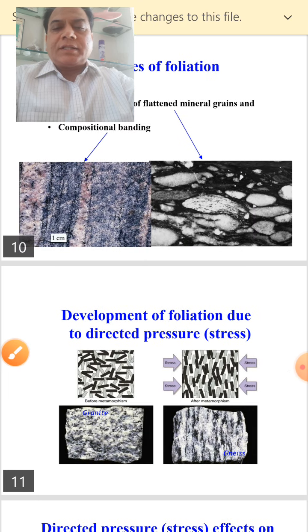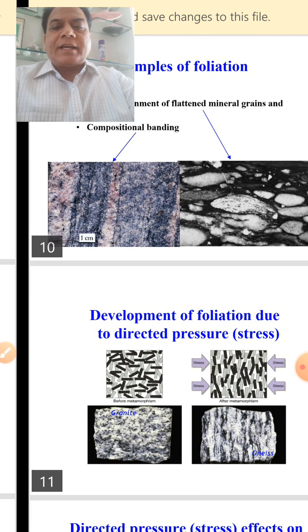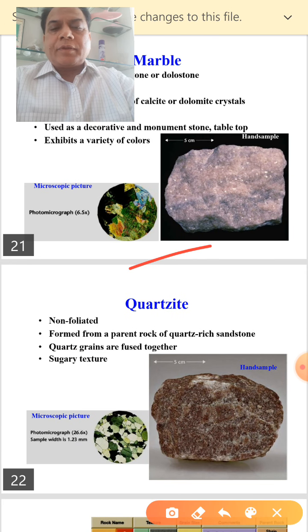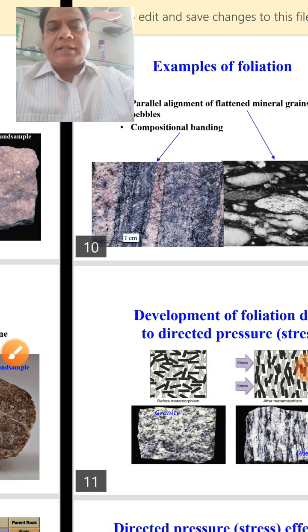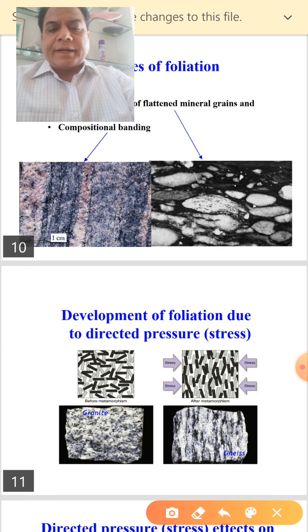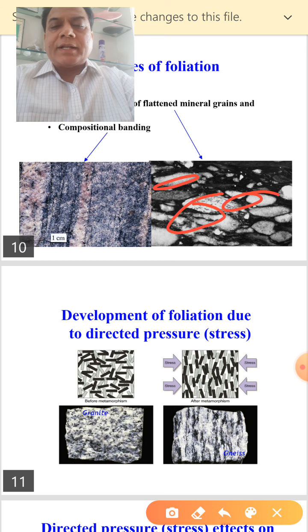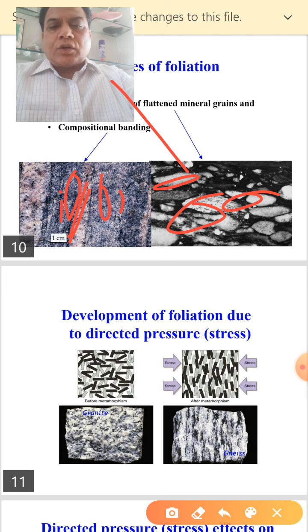Effect of foliation: the minerals have elongated. In this diagram you can see the grains have elongated, right? They are showing this elongation direction. This is the segregation of minerals, which is again a foliation. This is compositional foliation, and this is mineral foliation. So these rocks are the foliated rocks.